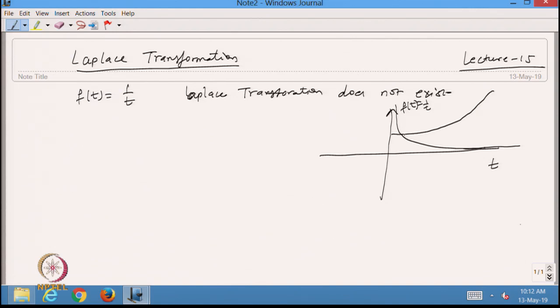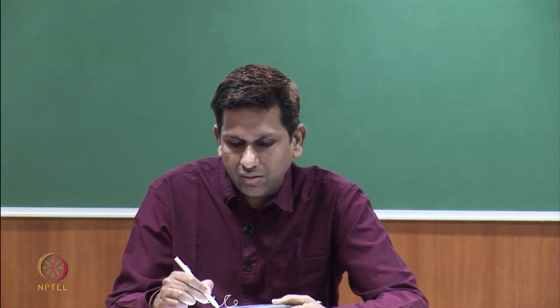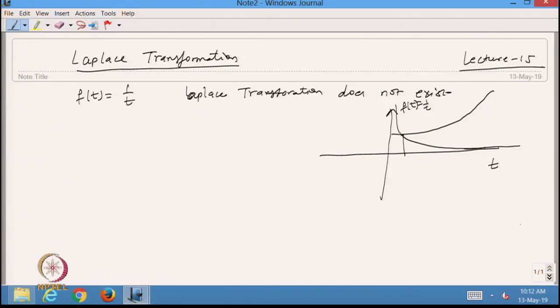After this value, the function f(t) = 1 by t is of exponential order, but as we go close to 0, it is an unbounded function, and in that case we say that this function f(t) is not of exponential order.